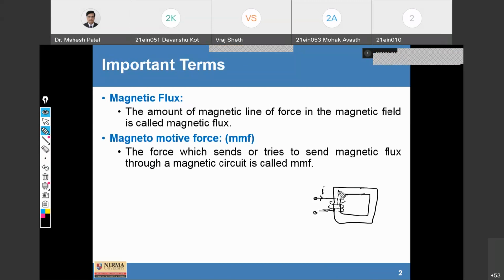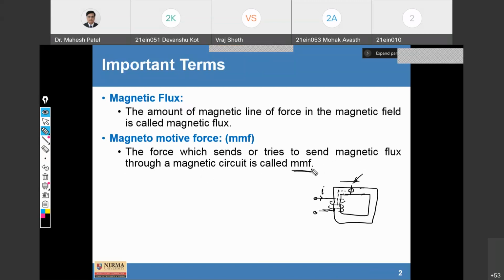So whenever there is a flux created through this arrangement, then this flux needs to travel throughout this core material, a closed path of core material. And for that, we need certain force. That force is known as magnetomotive force. So the force which sends or tries to send magnetic flux through a magnetic circuit is called MMF.